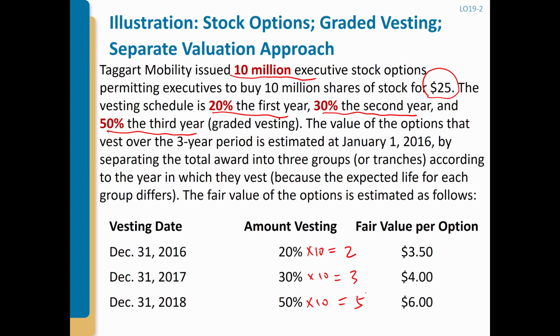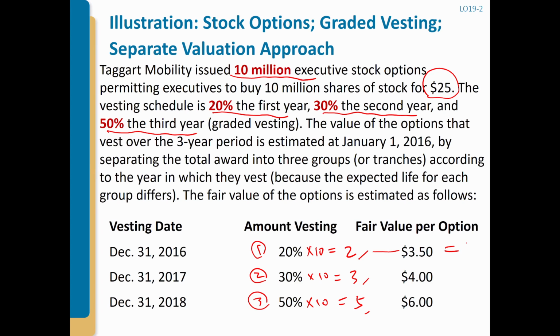That's why we're going to treat it as 3 different stock option plans. This is the first one, second one, and third one. Those are the total number of shares: 2 million, 3 million, 5 million. Then we're going to use the models to estimate the fair value for each option. The fair value for these 2 million options is $3.50 per share. So then you can calculate what the total is.